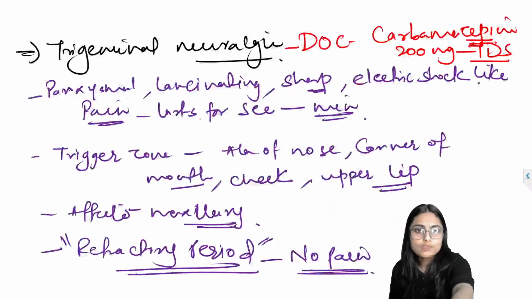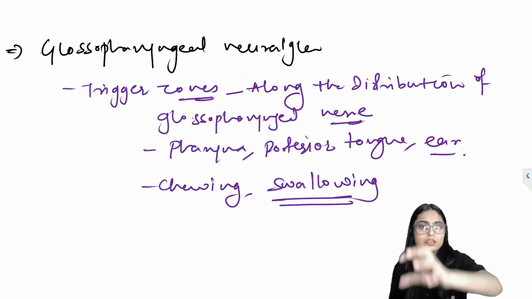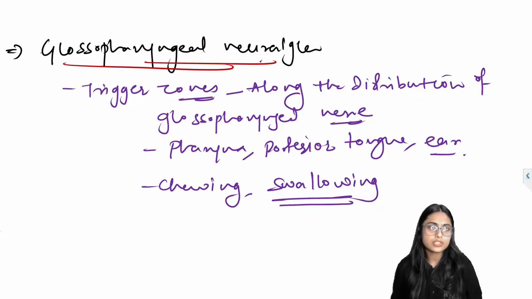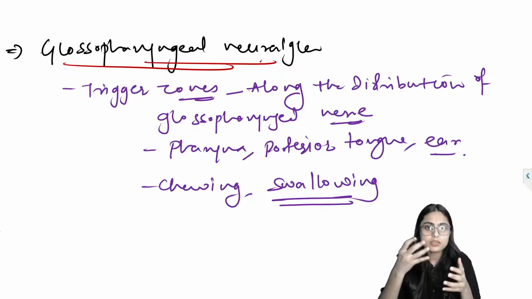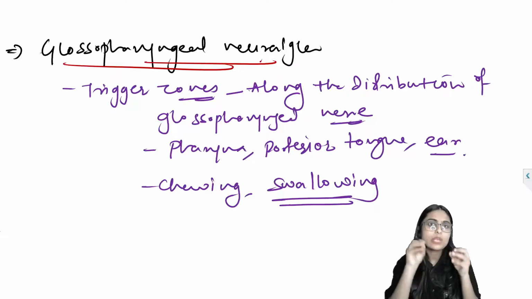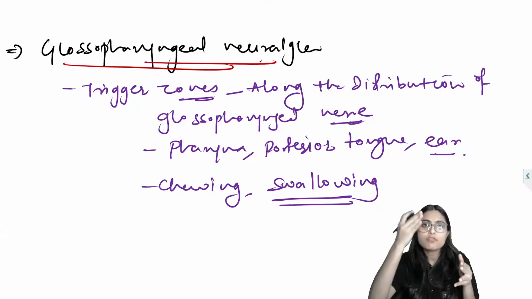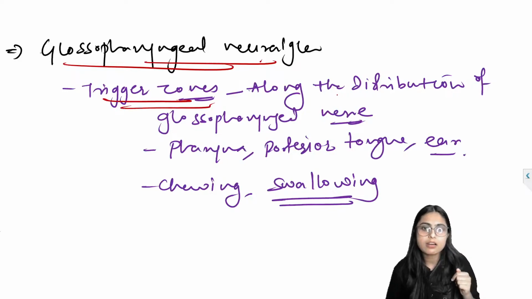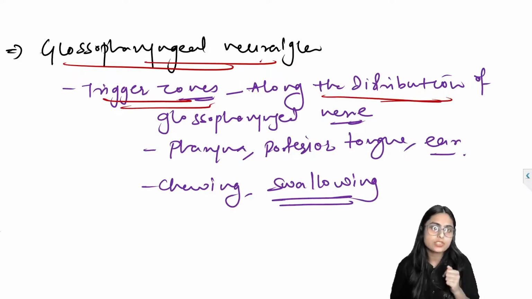So we have seen in the lectures that when we talk about glossopharyngeal neuralgia, the patient gets attacks and will have pain in the distribution of the glossopharyngeal nerve. Trigger zones are along the distribution of the glossopharyngeal nerve.